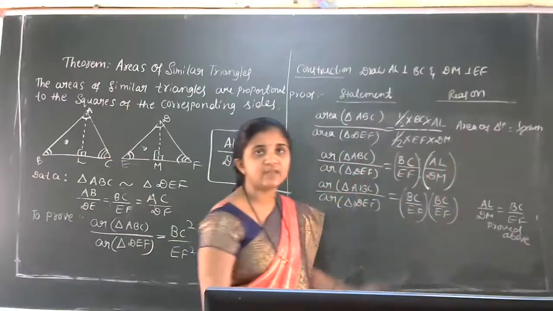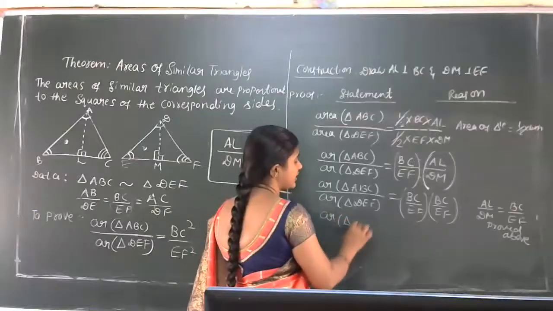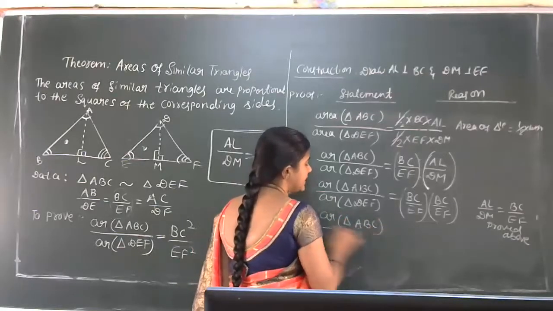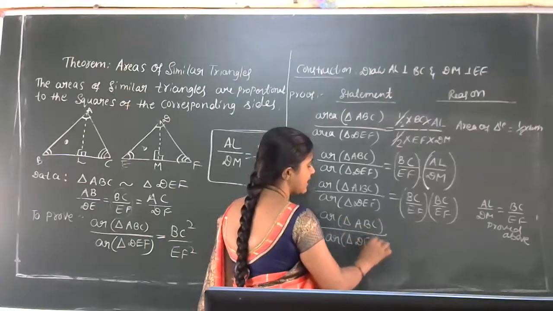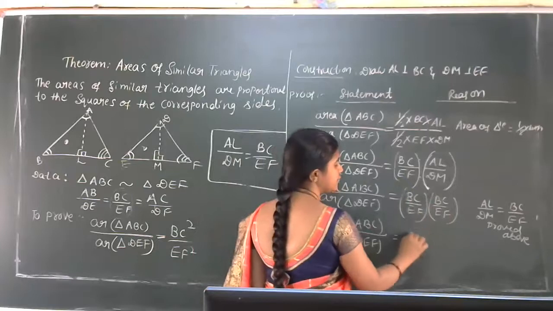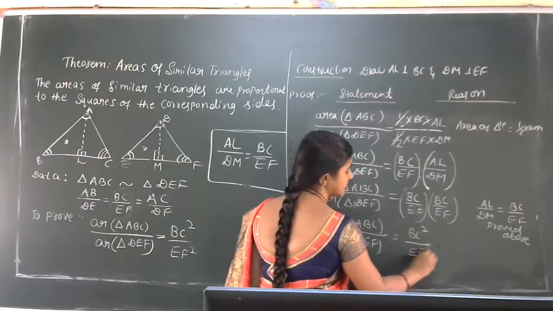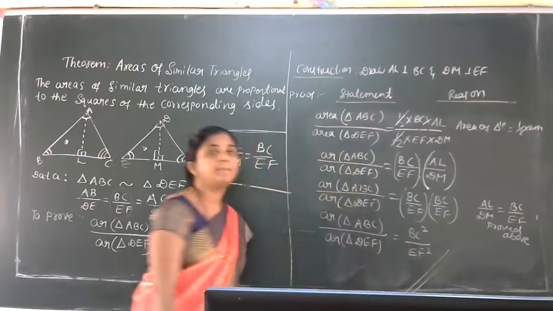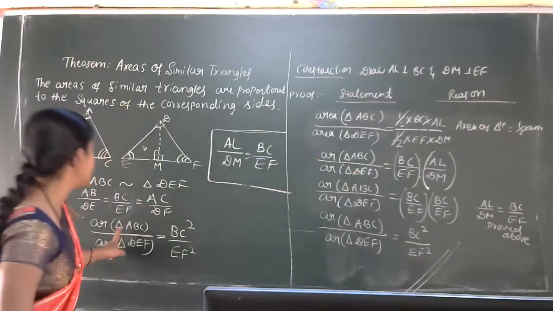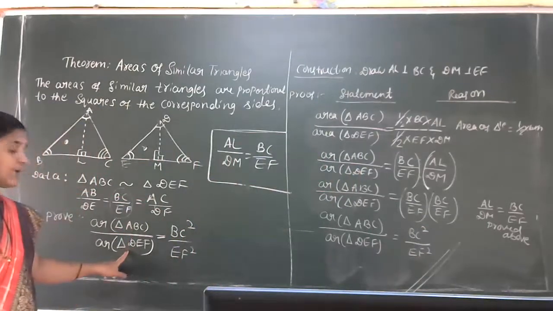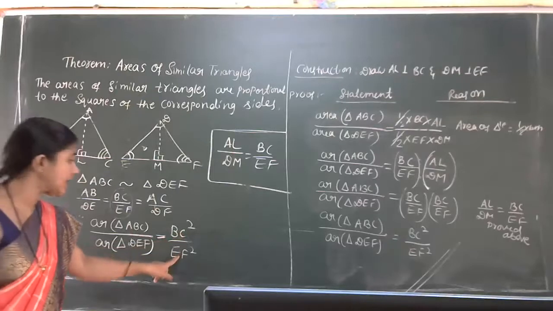Now the last part of the theorem: area of triangle ABC divided by area of triangle DEF is equal to BC into BC, which is BC square, then EF into EF is EF square. Hence proved. So the result is proved. Area of ABC divided by area of triangle DEF is equal to BC square by EF square.